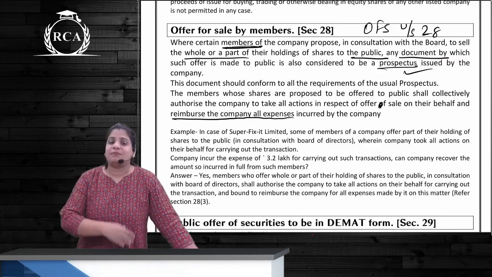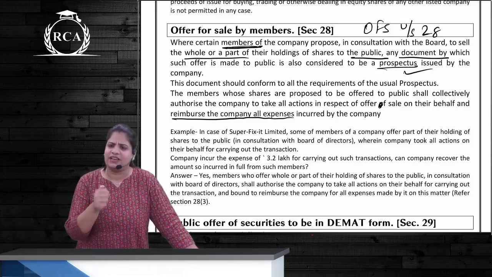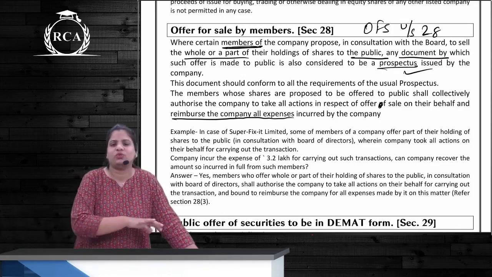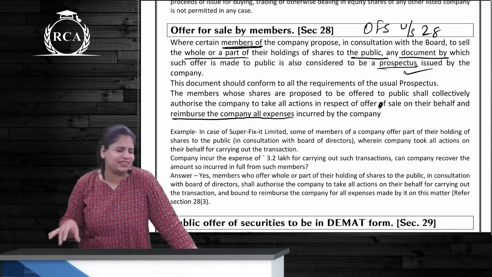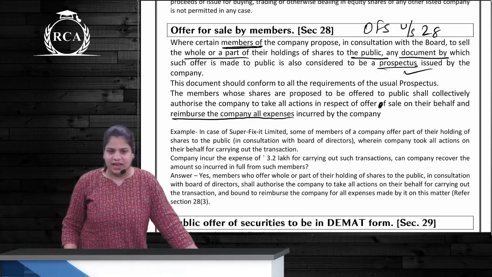So what the company is doing here is only helping the members to actually sell the shares to the public, correct? Once the company is listed and has got access to the public, can the promoter directly sell off his shares by himself? Yes, he can do that. So that is why usually you will find this in case of OFS, in case of the IPOs. Is this clear? So this was section 28.